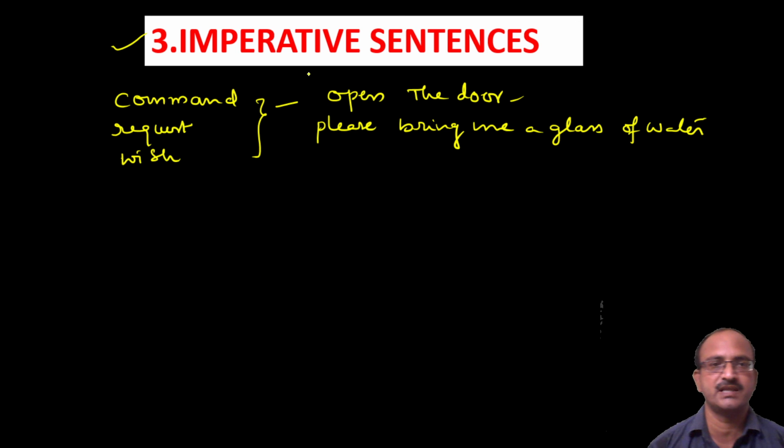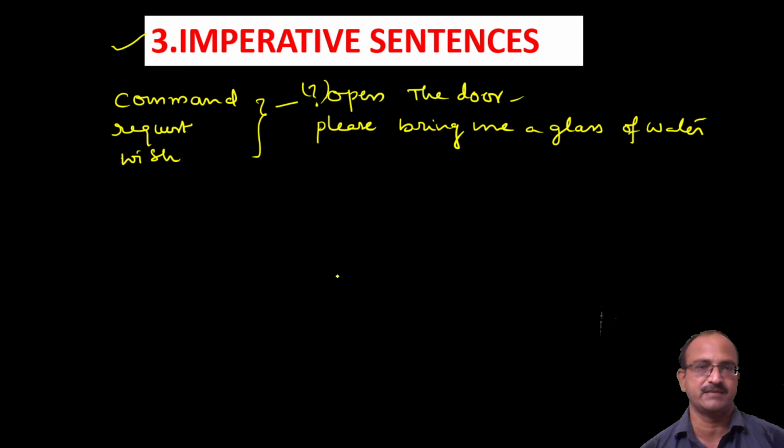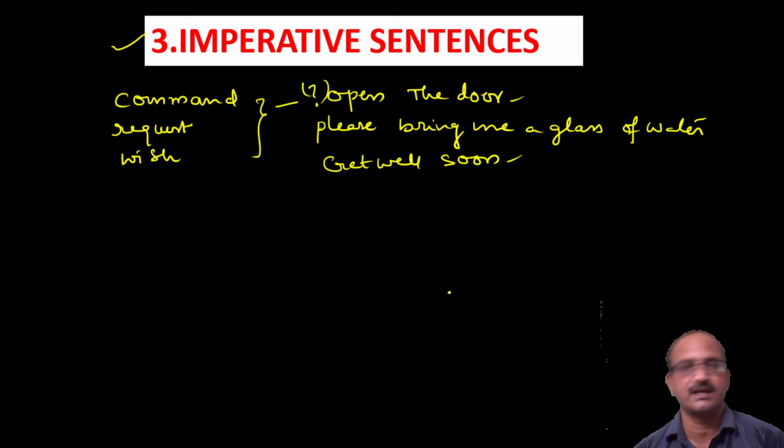Especially in imperative sentences, you miss the subject most of the time. That is one clue. But by the nature of the sentence, we have to decide whether it is an imperative sentence or an assertive sentence. You may get confused by a sentence like Get well soon. That is a wish. Imperative sentences are like this.